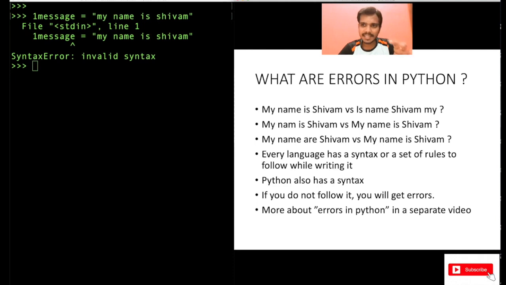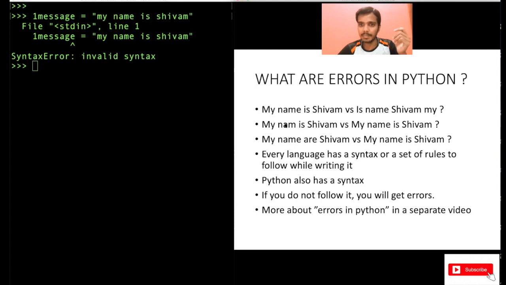If you're writing anything in your language, Hindi, English, or any language you follow, take the example of English here. If you write "my name is Shivam" versus "is name Shivam my", which sentence is correct grammatically and syntax-wise in English? Of course, "my name is Shivam" is correct. "Is name Shivam my" is not correct. Similarly, "my name is Shivam" versus a misspelled version: again, here you have made a spelling mistake.